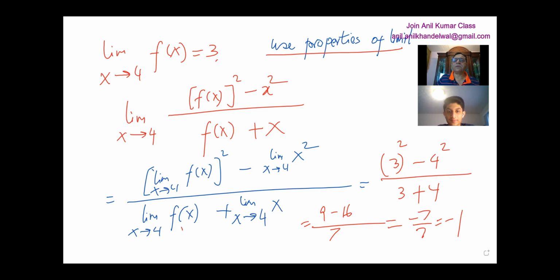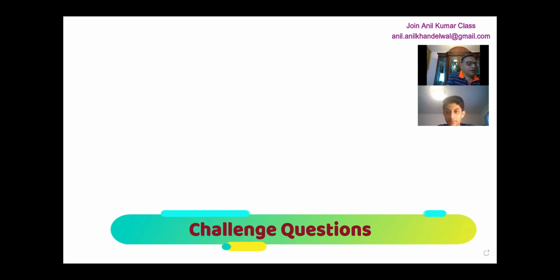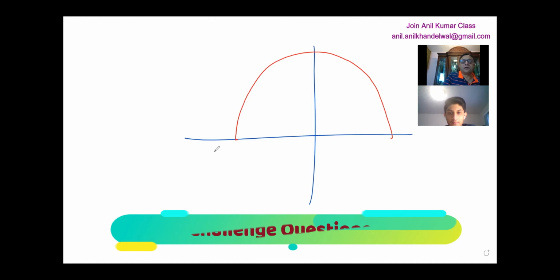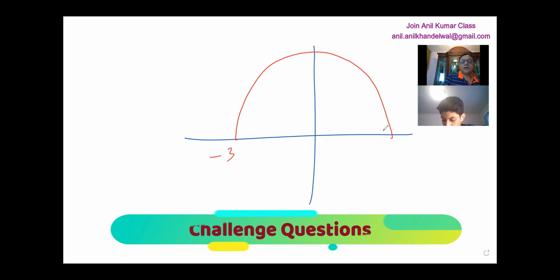So I'll clear the screen, and here is the last question for you, which is similar to one of the questions I had asked earlier. Think of this as a part of a circle. This is a part of a circle, right? And we have this point as 3. Now, this is a semicircle. I want you to find the limit.